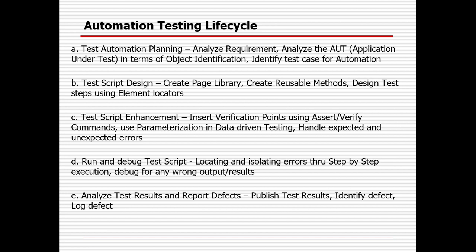After that, in the last stage, we will be running in the actual environment and analyzing the result. In case of any failure, we will be identifying the defect and logging the defect, and the defect will go into the defect life cycle. We will be publishing the test result to the functional team, to the developer, to the client, and to the relevant stakeholders of your organization.